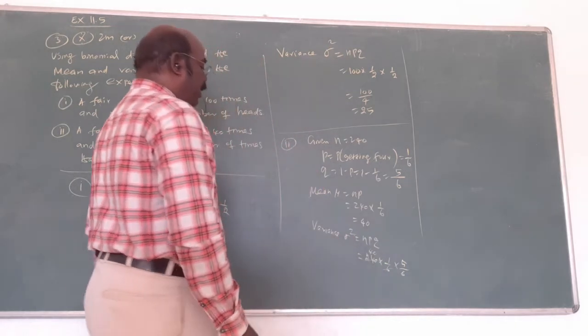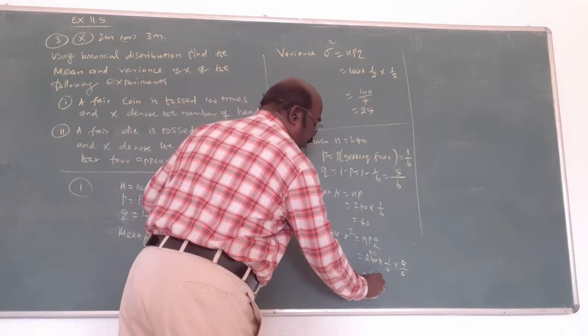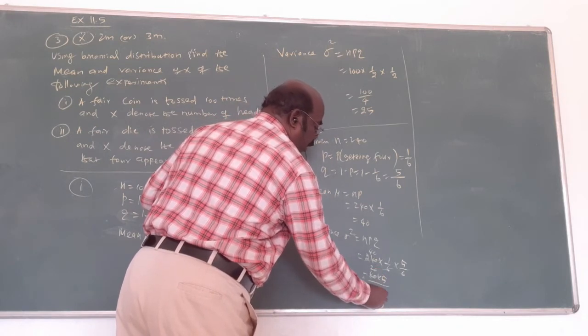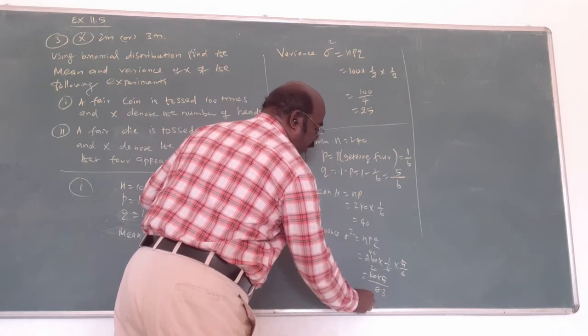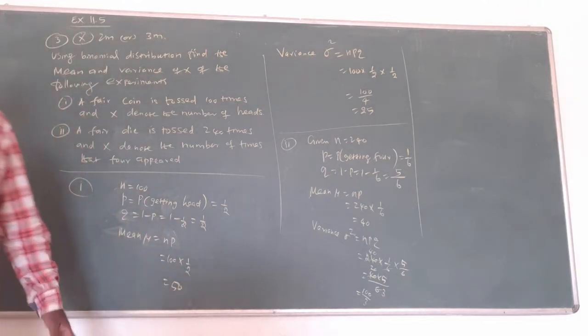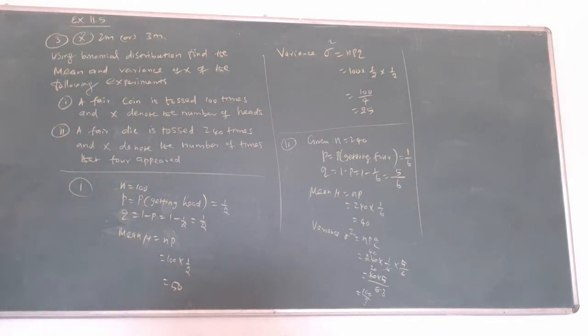Am I right? Again, the 6 table: 40 into 5 by 6. Simplify, 200 by 6, and 100 by 3 is the answer. You just want to simplify; no need to write the representation as a fraction. 100 by 3 is the answer. Only simplification is needed.